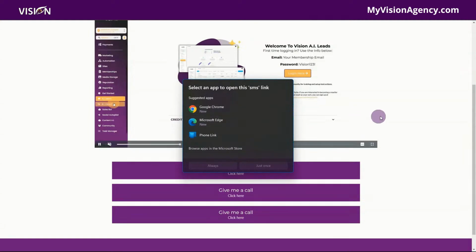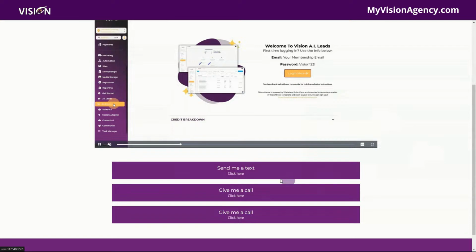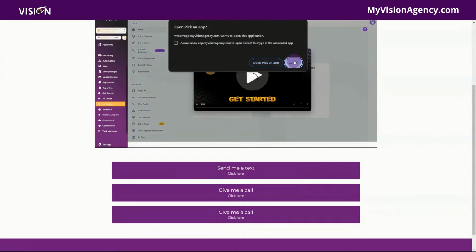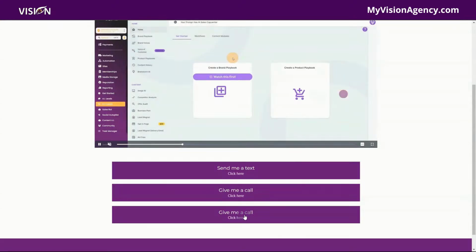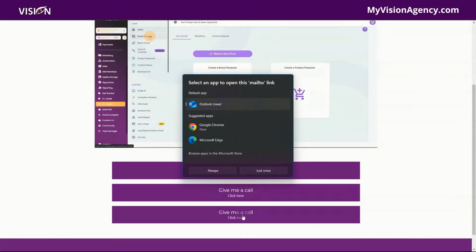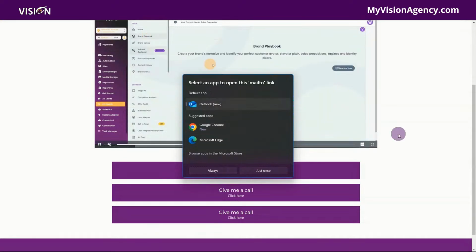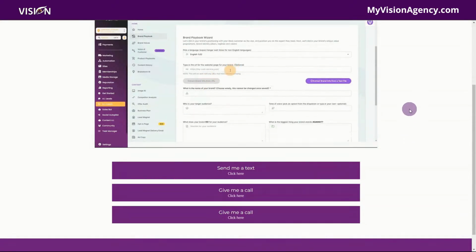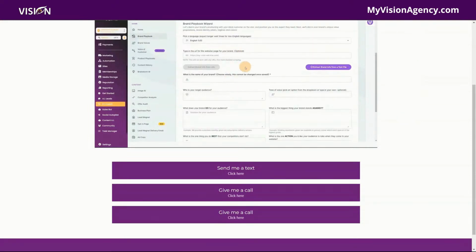If they're in their cell phone, obviously that's a much easier process. Same thing for give a call. It's going to open up the app to actually make the phone call. And then give me an email. I didn't change the text on here, but it was email. And you'll see when they click that, it opens up Outlook or Chrome so that they can immediately send an email. So those are really easy ways of your lead to contact you using those buttons in your bio link.